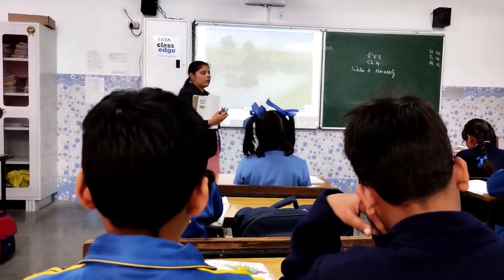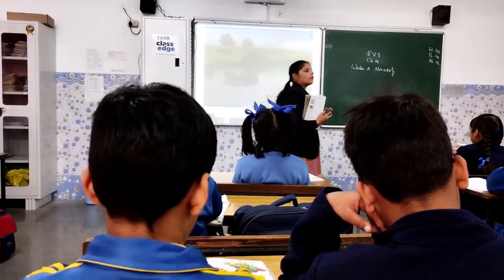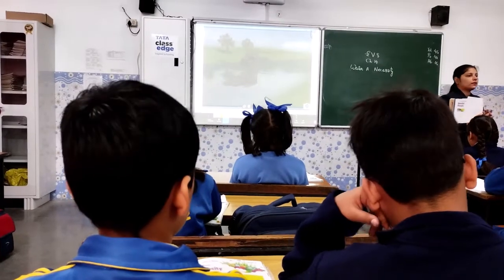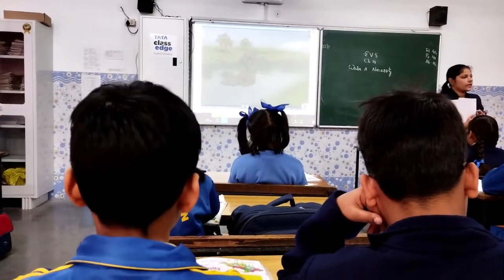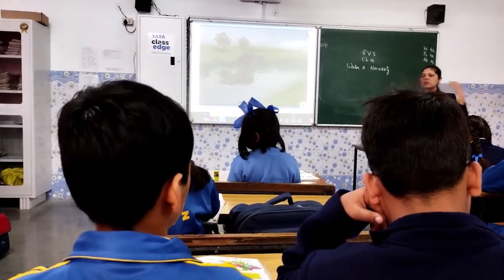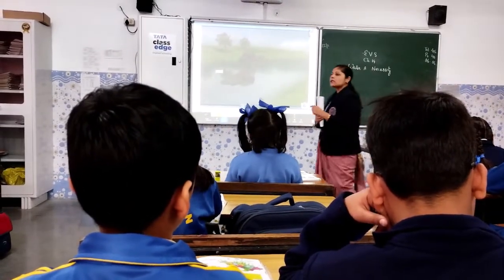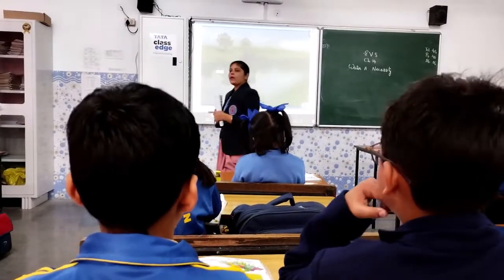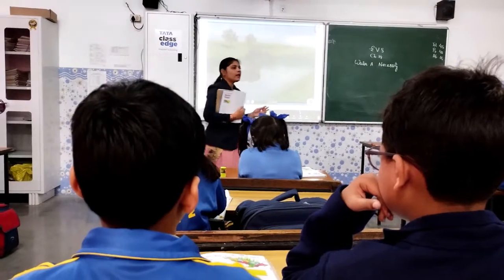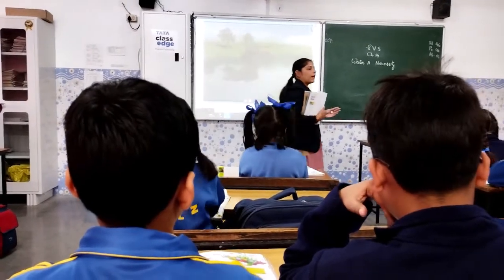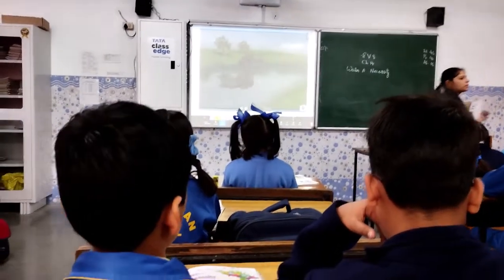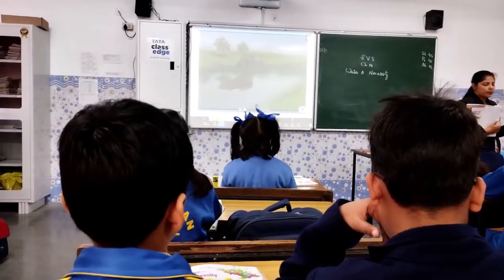We have a turbine on which water falls from a height. Okay? You might have seen dams. Everyone has seen dams? Yes. So dams are at height. So when water falls from the height, the turbine starts rotating. When turbines start rotating, the electricity is generated, and this electricity is supplied to the power station, and from the power station it is distributed to different places.